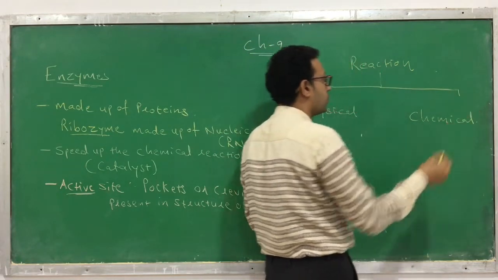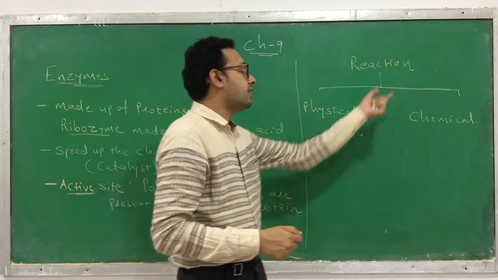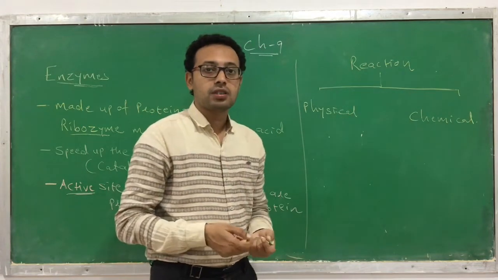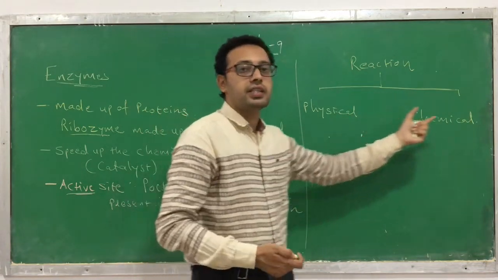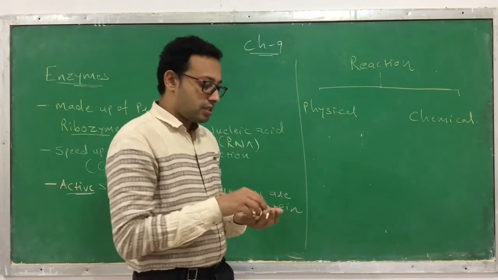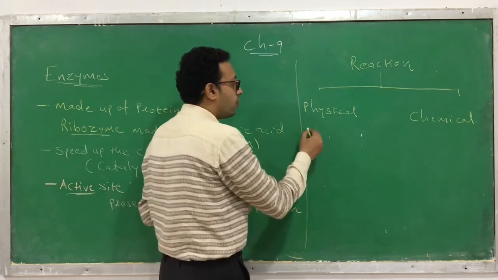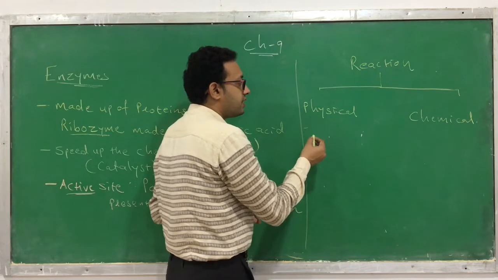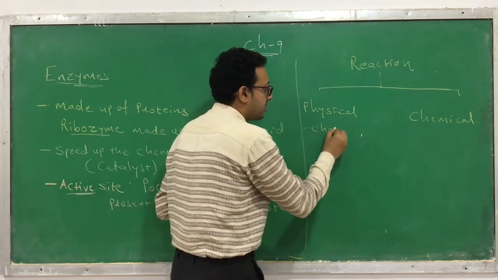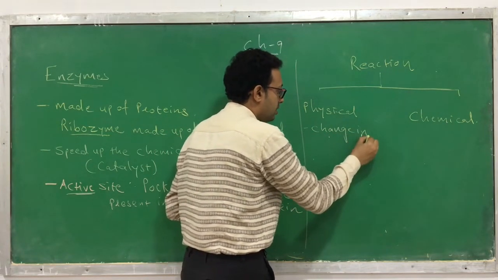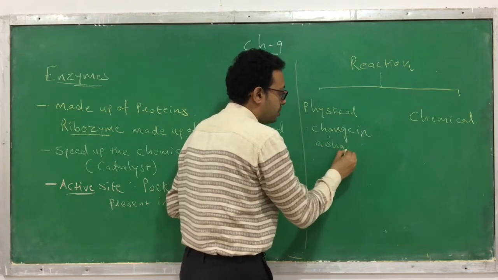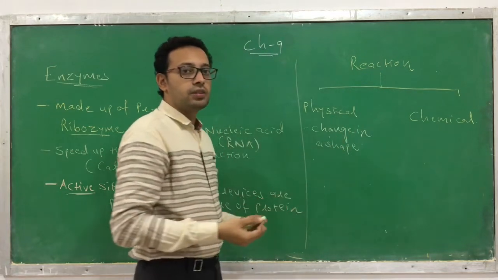There are two types of changes that take place during the reactions. In the physical changes, what do the physical changes include? The physical changes include a change in the shape of a molecule or the chemical.